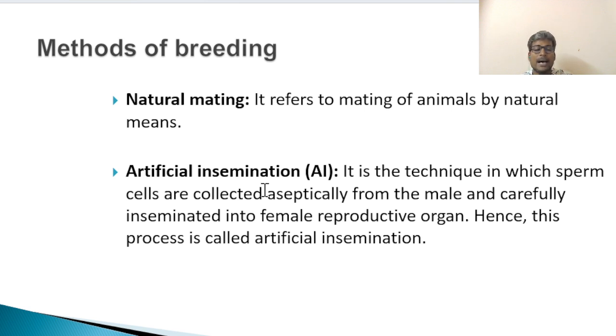The second one is artificial insemination. It is a technique in which sperm cells are collected aseptically from the male and carefully inseminated into the female reproductive organ. This process is called artificial insemination. In recent days, 90% of animals are being produced through this technique.